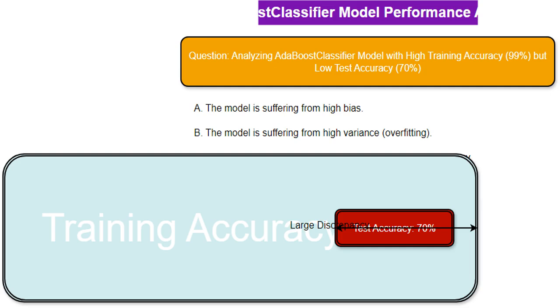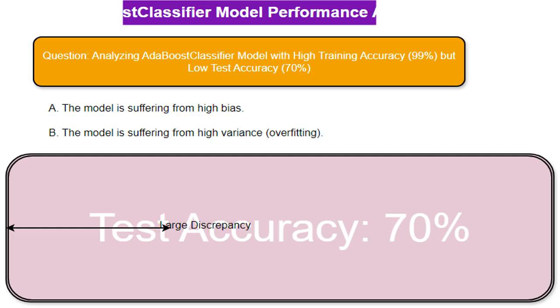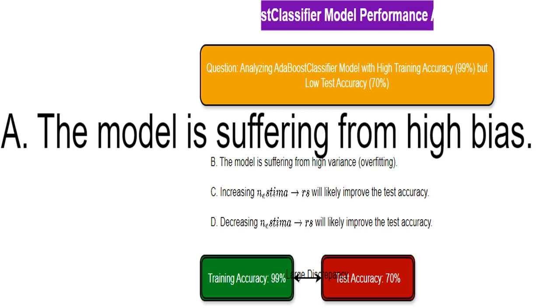This high accuracy, however, can be a warning sign. Oops, the accuracy drops significantly when we test the model on new, unseen data. This is a huge red flag. This is likely the main problem. The model memorized the training data so well that it can't generalize to new data. It has high variance, meaning its predictions fluctuate a lot.